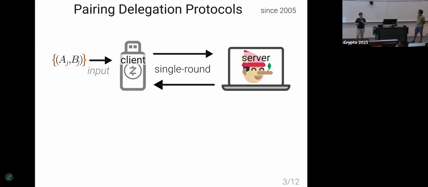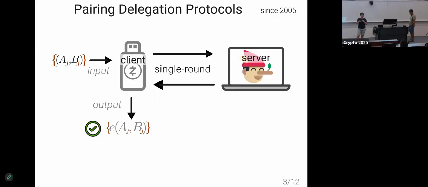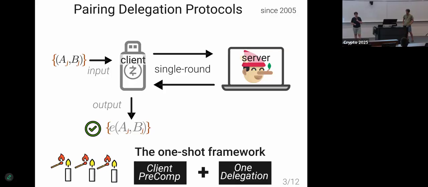After talking to the server, the client should be able to output some points in GT, and it had better be the case that these points are actually the evaluation of the bilinear map. That's where the verification is. I want to verify that the server is actually returning not random points, but the correct ones. If the server can fool me and make me accept any point, then the protocol is not secure, it's broken.